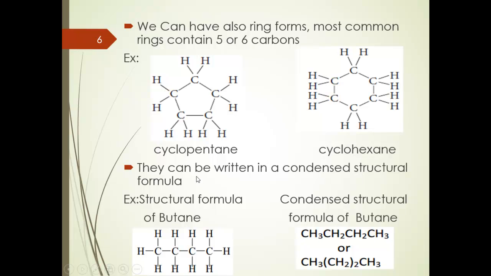And also the alkanes can be written in a condensed structural formula. What's the difference between the normal structural formula and the condensed structural formula? The normal structural formula of, for example, butane is when you draw the bonds between the carbon and hydrogen and draw the chain. But the condensed structural formula is without drawing the bonds or the chain. We just write the formula by the number of carbon and hydrogen only. This is the difference between the structural formula and the condensed structural formula.